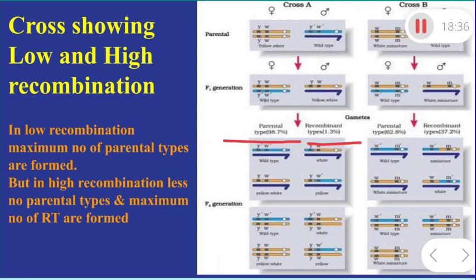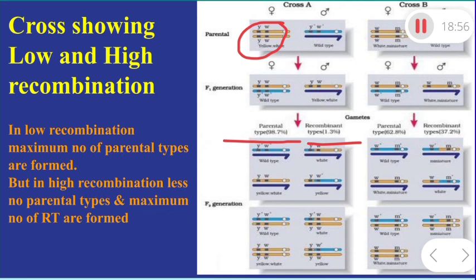So dear students, why are the parental types forming more? Because these genes are situated very close to each other and they are not separating during crossing over. That is why the parental type formation is more, because the chances of separation of the genes are very low.